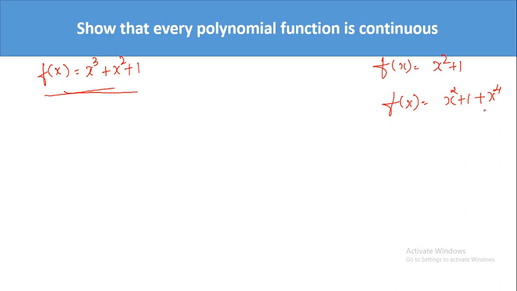Now what you have to prove? You have to prove that if you have a polynomial function, it is always continuous.